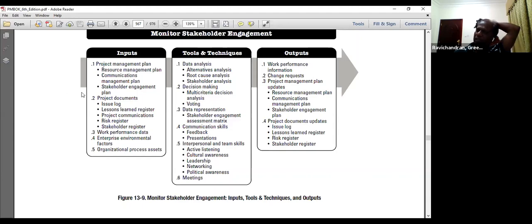Our previous lessons learned in the past similar projects can be considered.